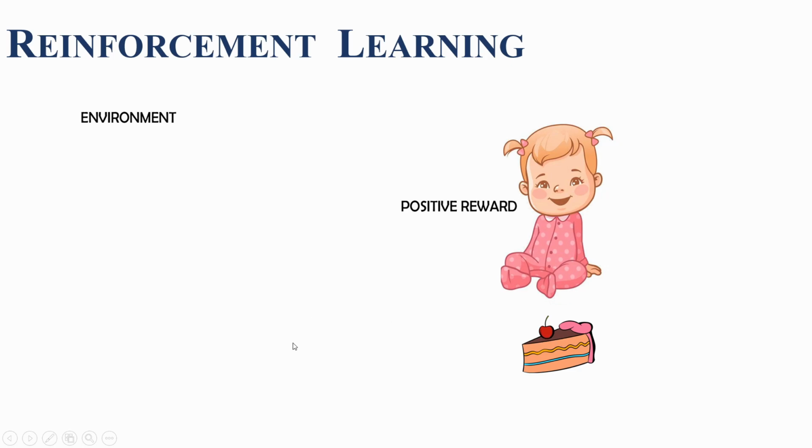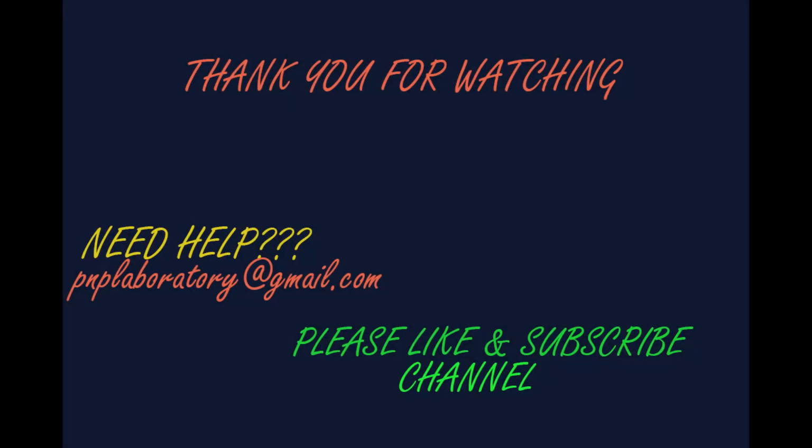While talking about the technical definition, the learning system is called an agent. In this context, it's the baby girl. It can observe the environment, select and perform actions, and get rewards in return. Here it's dessert, and penalties in the form of negative rewards. Here it's vegetable soup. That's all about the basics of machine learning.